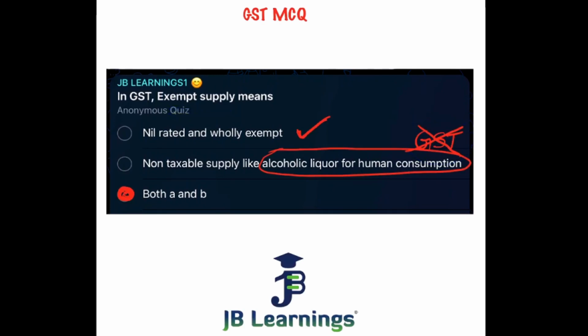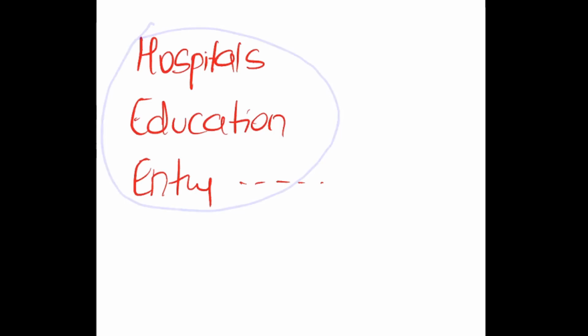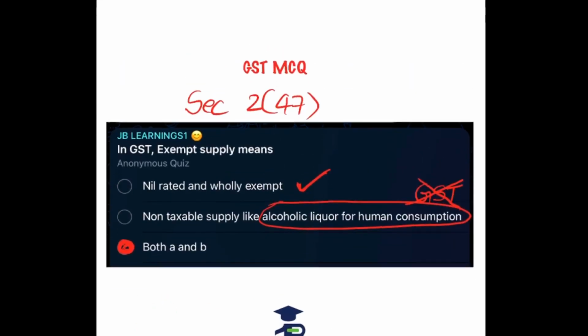See friends, I understand what you are trying to say. There is one definition in CGST Act, which is section 2(47), which defines exempt supplies. Normally when we hear about exempt supplies, we have a few examples, like services of healthcare given by hospitals, education given in schools and colleges, entry to few museums, national parks, etc. These are the examples which suddenly come to our mind when we talk about exempt, right? But the definition is a very inclusive one.